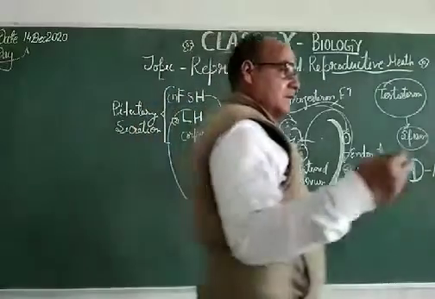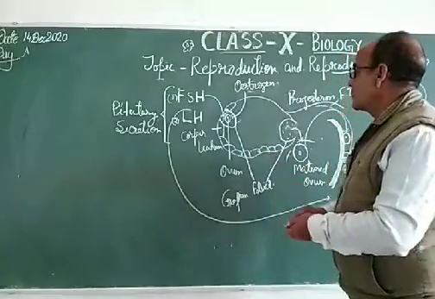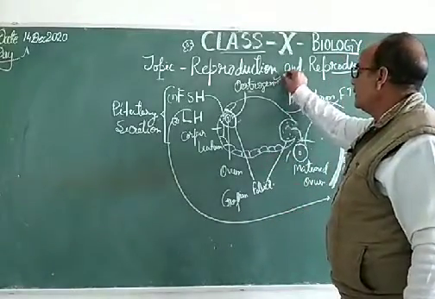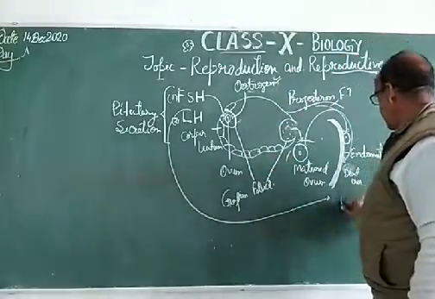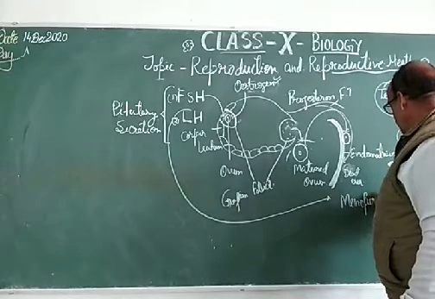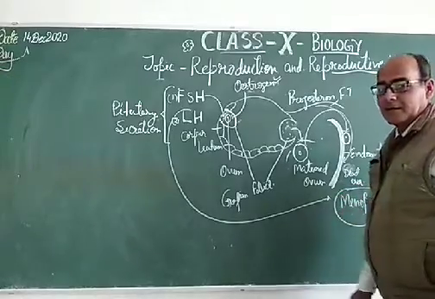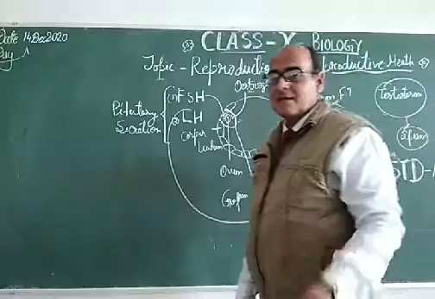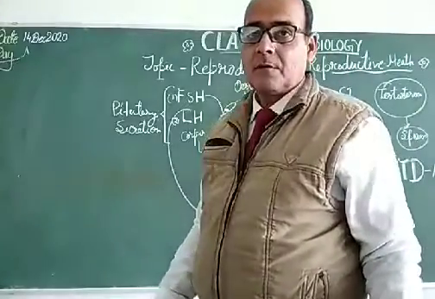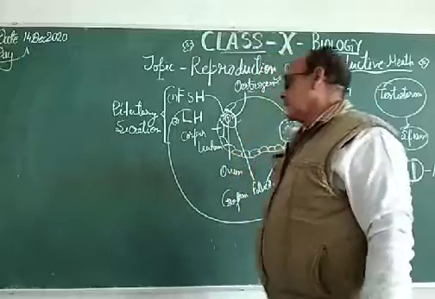Dear students, several other diseases are due to the lack of estrogen during the menopause stage. Menopause is the stage that comes after 45 years of age in a woman, the stage of stopping the reproductive cycle, stopping the menstruation cycle.